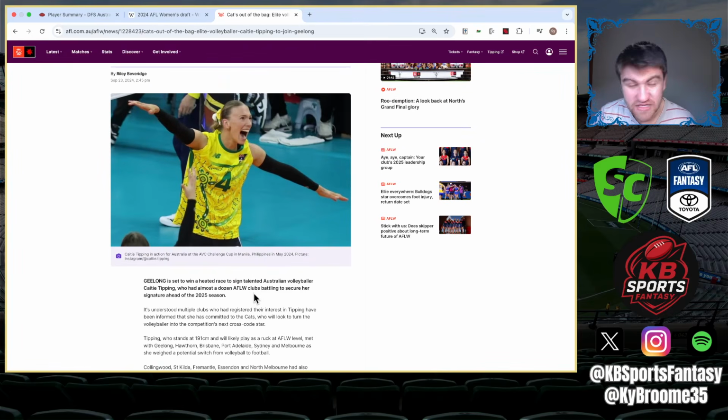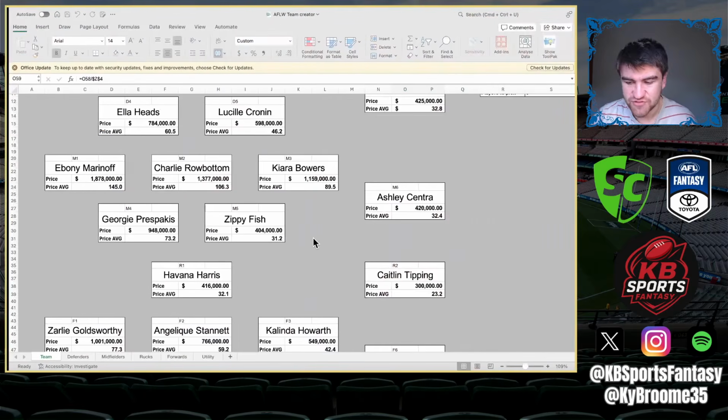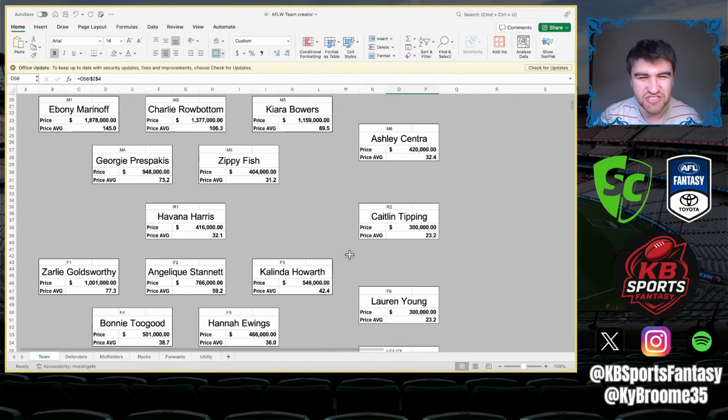A 191 centimeter volleyballer, when Geelong don't have many rucks, I should say, in their system. Like I think it was Pierce that has now gone off and retired or been delisted or whatever, was one that we were talking about last year. So for her to be like 15 centimeters taller than the other ruckman, if she gets games, I think she'll do really well. But anyway, that is the video.